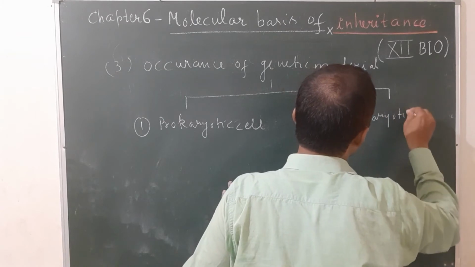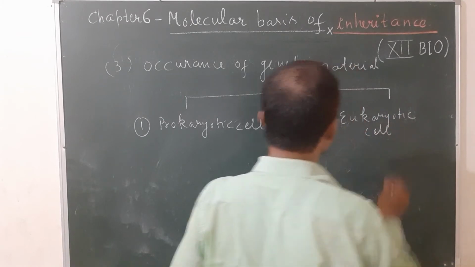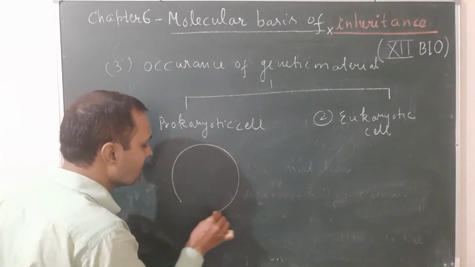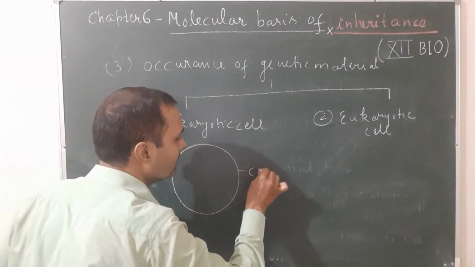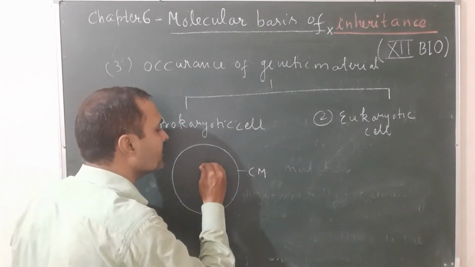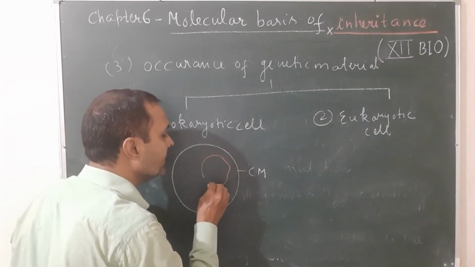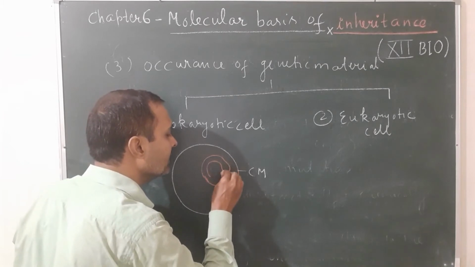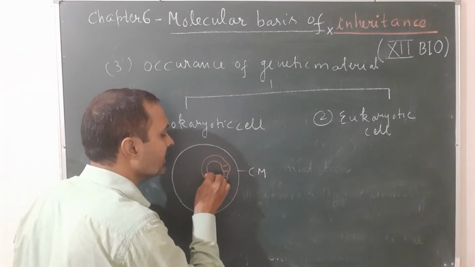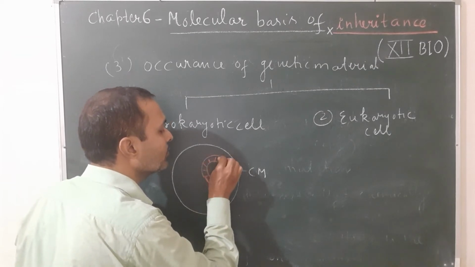In case of prokaryotes, they have a cell membrane and cell wall, and the DNA is circular, double stranded and scattered in the cytoplasm, without histone protein.